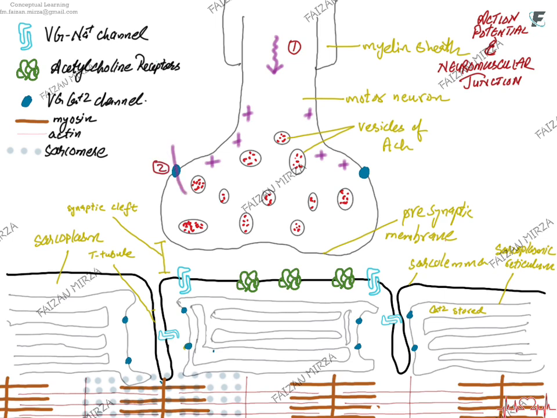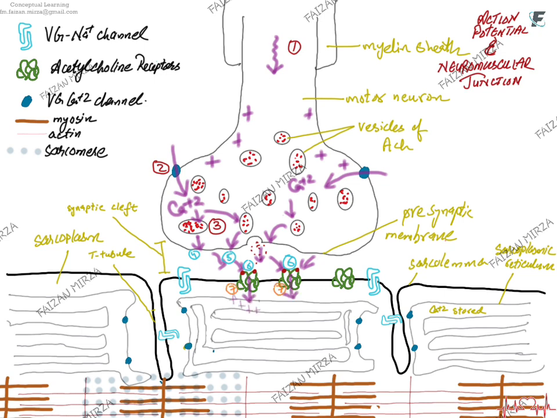So what happens here? At first, the action potential will come, as I've just mentioned in the previous slide. It depolarizes the membrane and causes the calcium channels to open. Calcium causes the vesicles to undergo exocytosis. Acetylcholine is released and binds to the receptor. It opens the sodium channel. Sodium enters the muscle and causes localized depolarization. The localized depolarization will then recruit more channels. These are the voltage gated channels being recruited here, so more sodium ions start to enter.